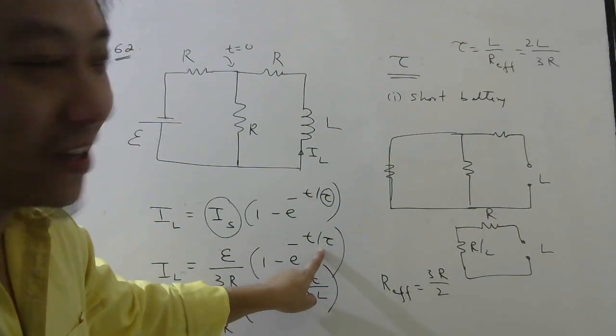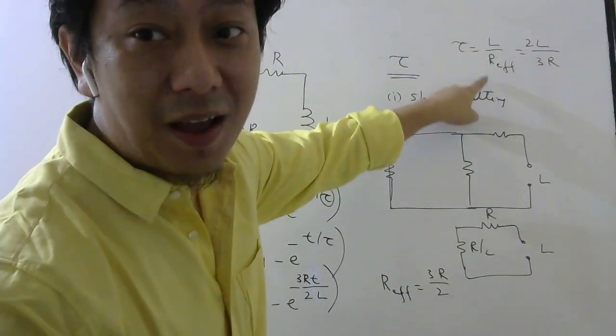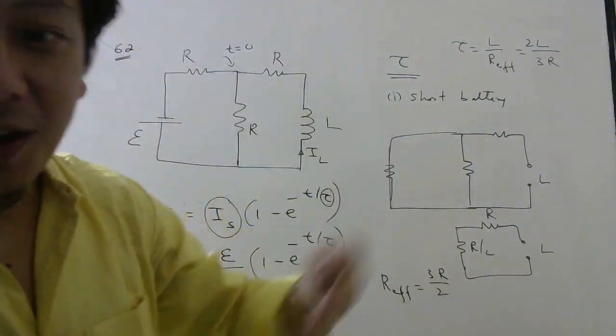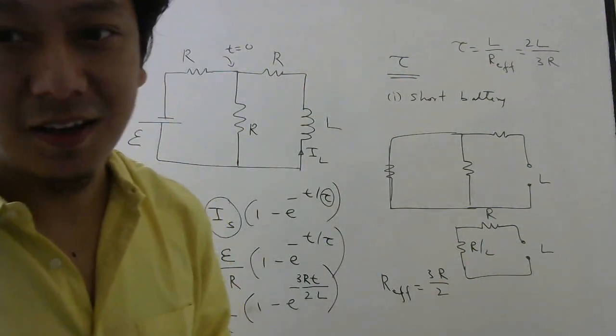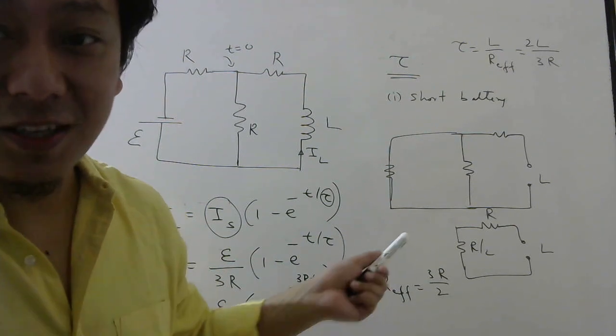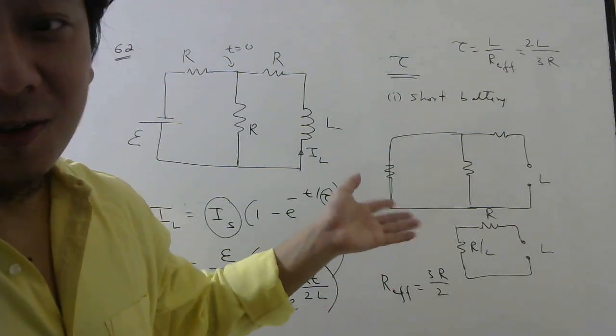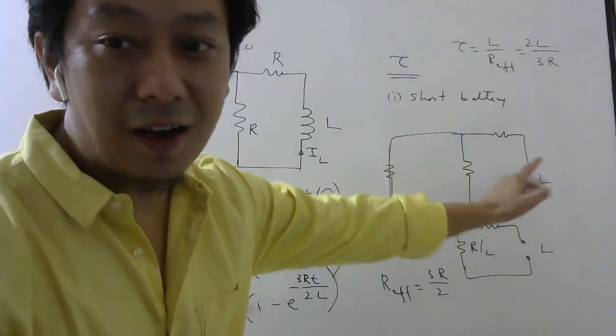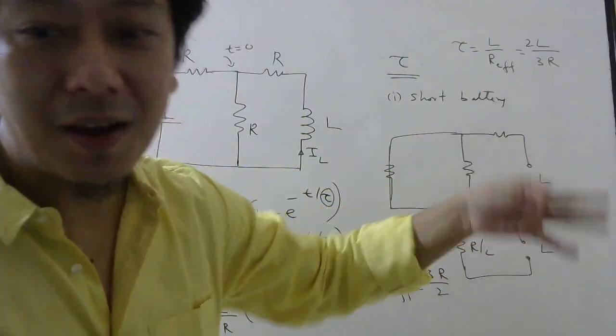This is the time constant. The time constant is L by R effective, and to find that R effective, there is a separate technique which we have already discussed in the RC circuit. If you revise that once, you will understand this even better. But again, wherever there is a battery, you short the battery, and from the side of the inductor, calculate the effective resistance seen by the inductor.